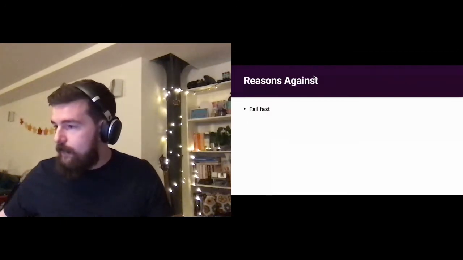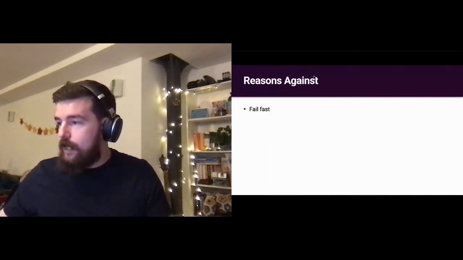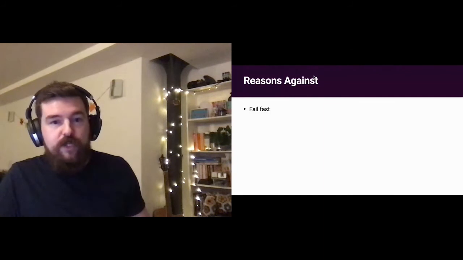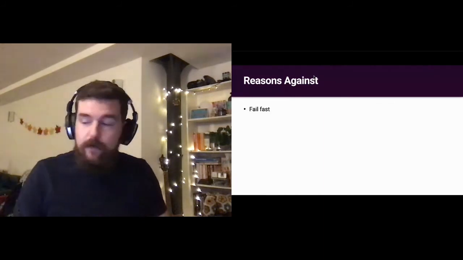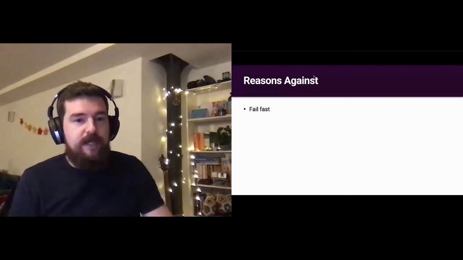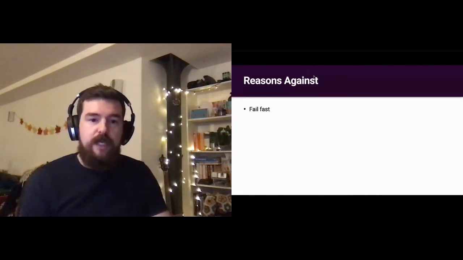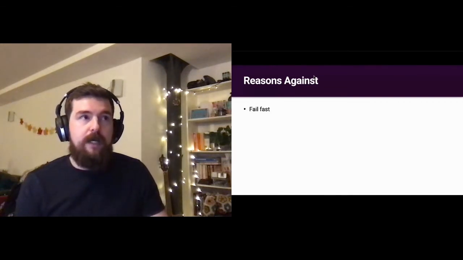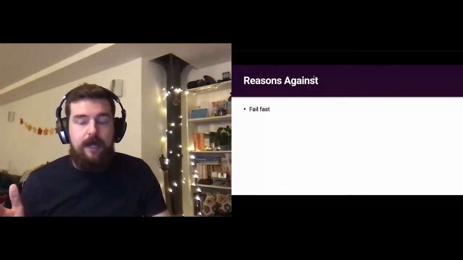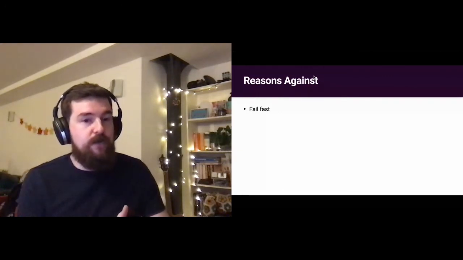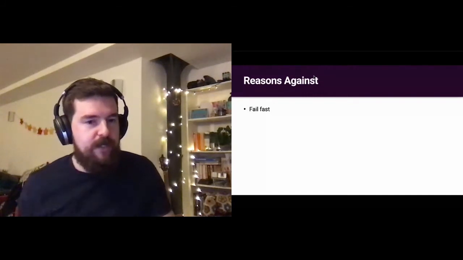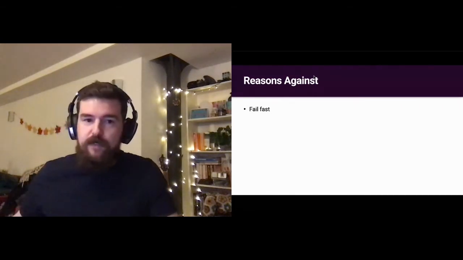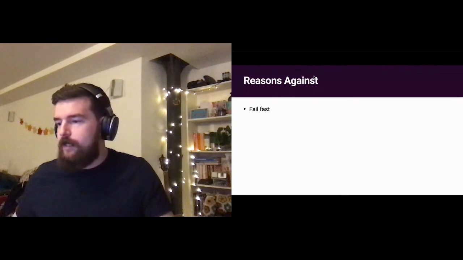And yeah, there are definitely some reasons where you may not want to do this at all. One situation, which I've discussed already, is where you want to fail fast. If the app is capable of getting into an invalid state in some way or another, you're going to want to throw. And if ultimately you're using a result monad to model exceptions, and then it can get to a state where you then want to throw anyway, it's kind of pointless. You might as well just live with the exception. So there are definitely cases where you want to fail fast, and then it's not designed for that.